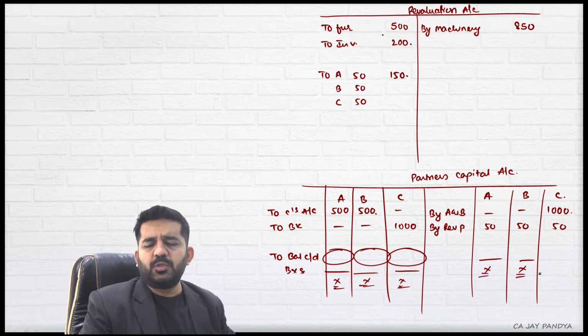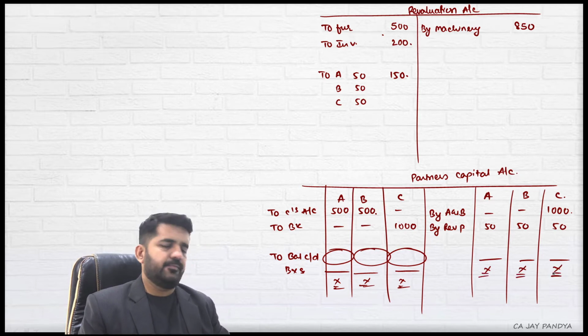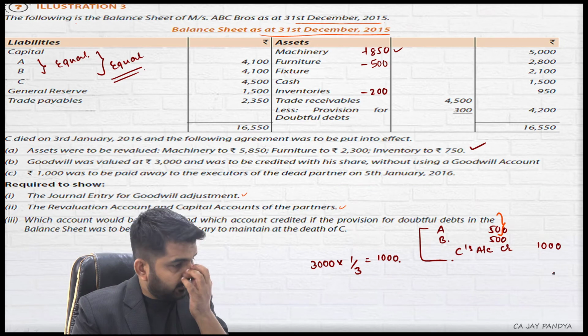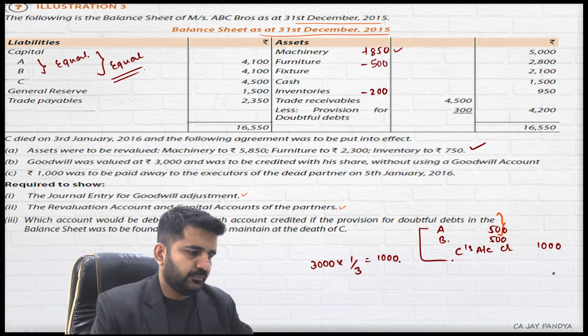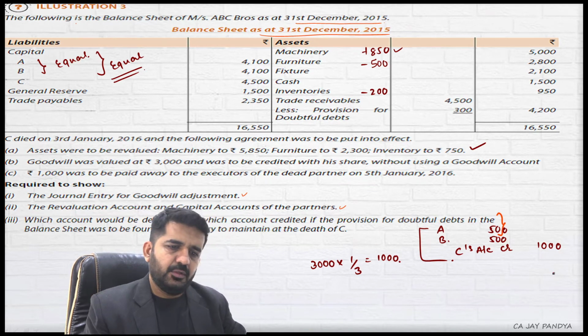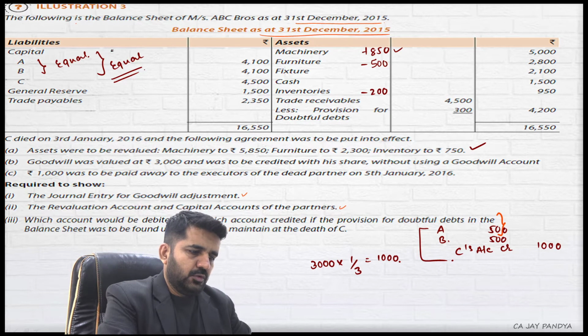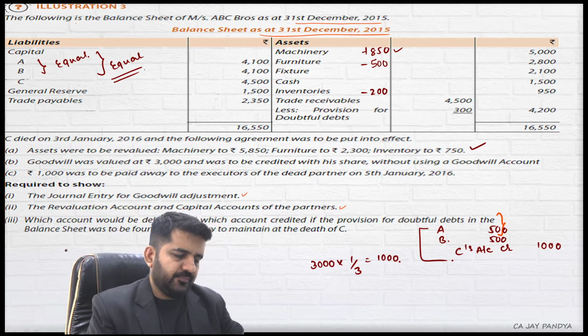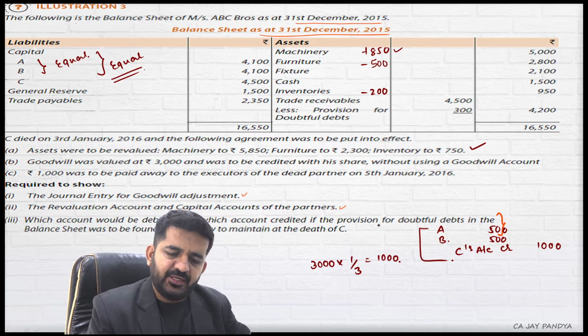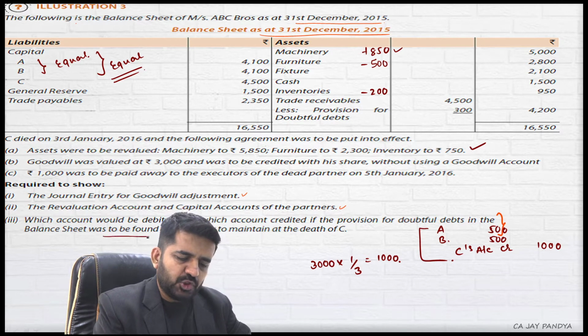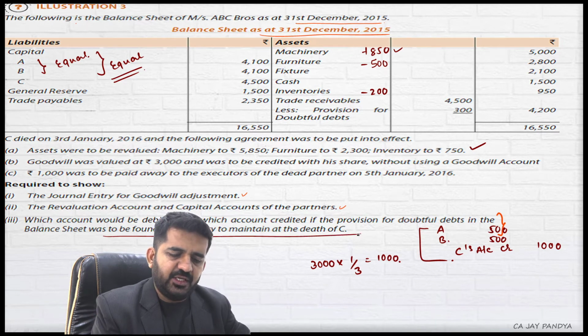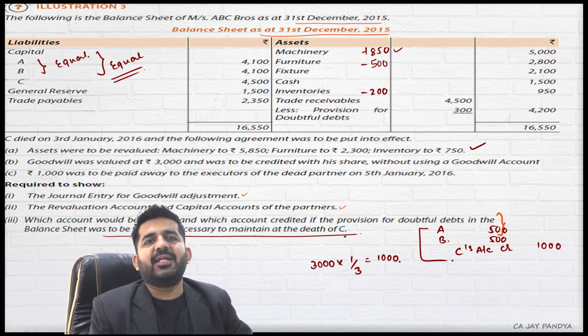Let us go to the last point which is given. Which account would be debited and which account would be credited if provision for doubtful debt in the balance sheet was found unnecessary to maintain at death of C?